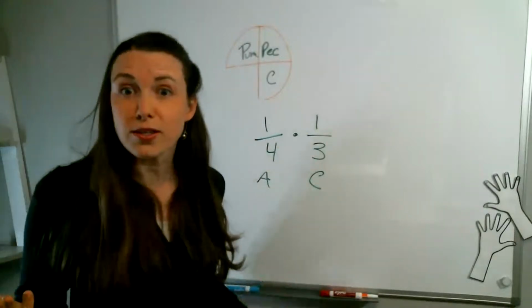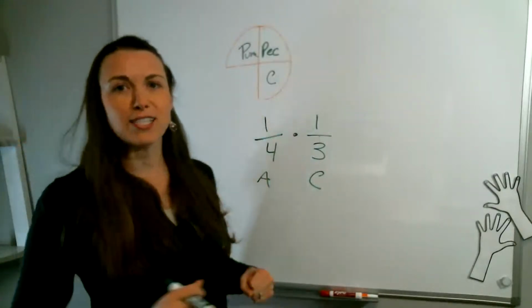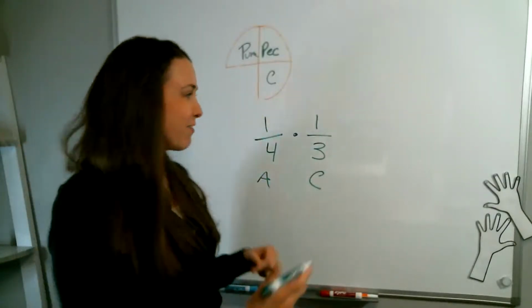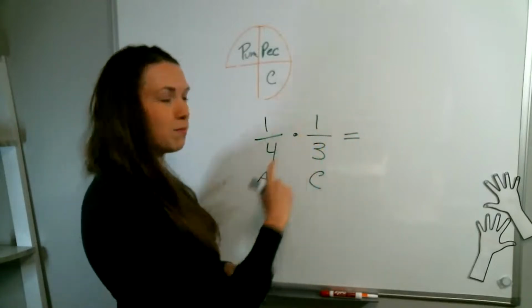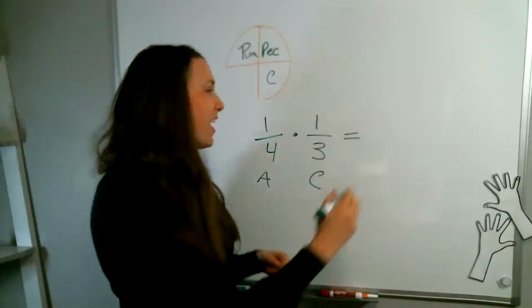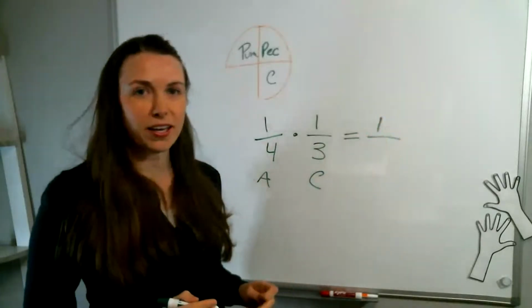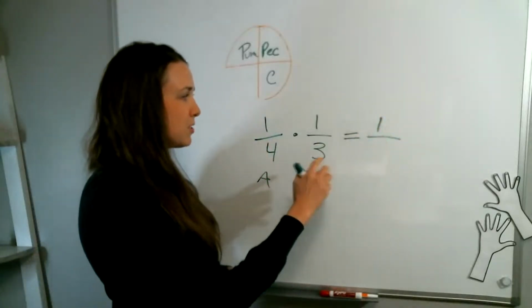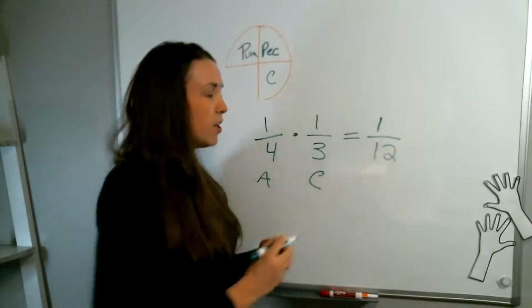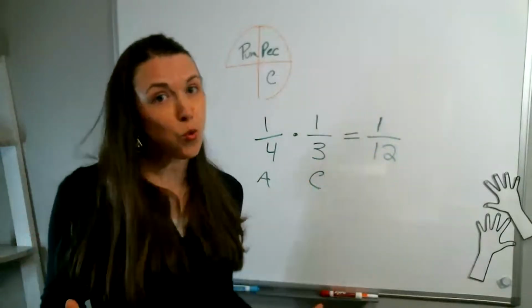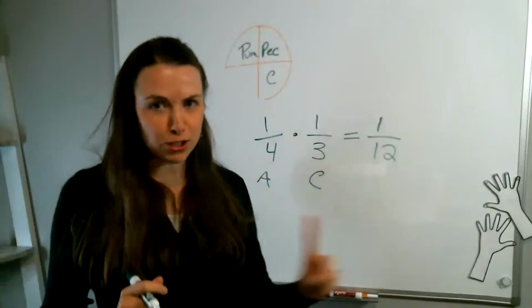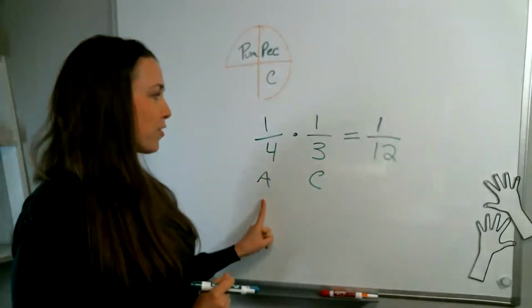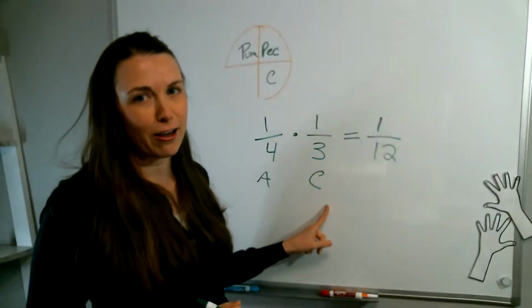So now, just like we did before, I'm going to multiply straight across. When we're multiplying fractions, we just take the top number and multiply it across. So 1 times 1 is 1. And then we're going to take the bottom number. So 4 times 3 is 12. So there's a 1 out of 12 chance, or 1 out of 12 probability, that Michelle would choose apple first and then cherry after that.